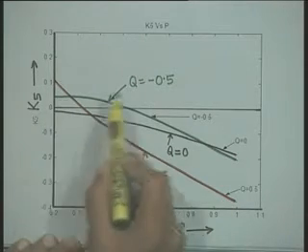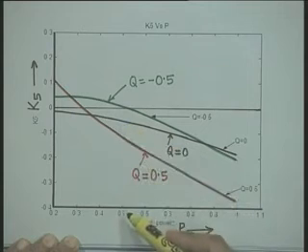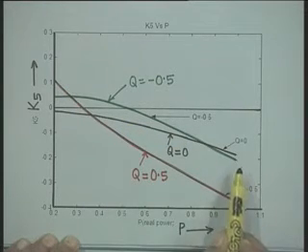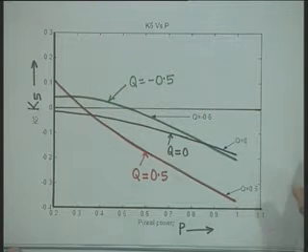Similarly, for q equal to minus 0.5, K5 remains positive for P equal to about 0.5, and then it becomes negative again. Therefore, this K5 is the most important parameter which affects the small signal stability of the system, and sometimes we call this K5 the culprit.